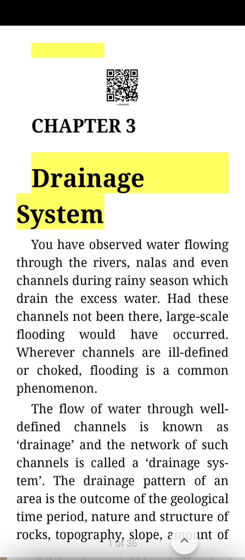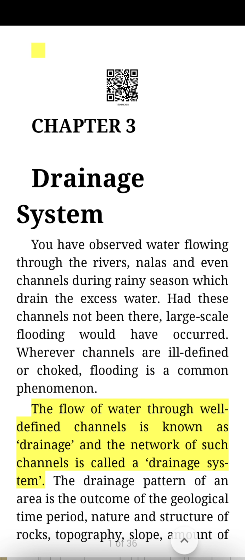Chapter 3, Drainage System. You have observed water flowing through the rivers, nalas and even channels during rainy season which drain the excess water. Had these channels not been there, large-scale flooding would have occurred. Wherever channels are ill-defined or choked, flooding is a common phenomenon.